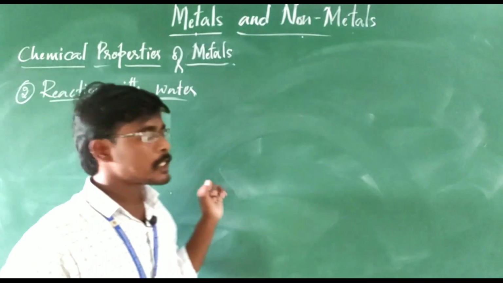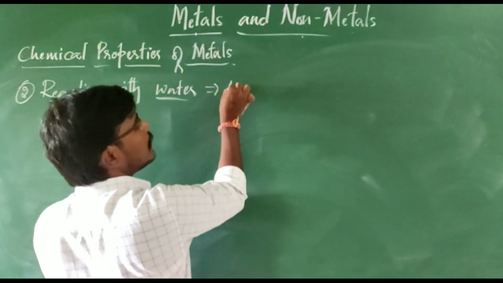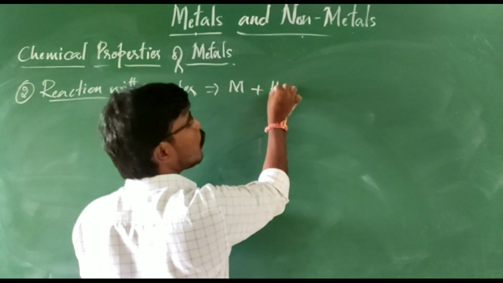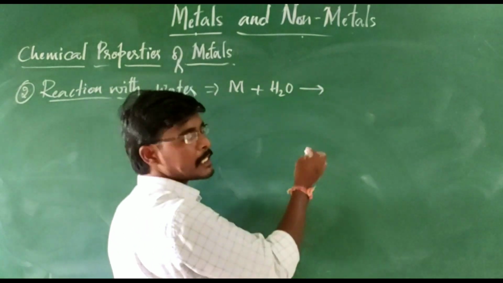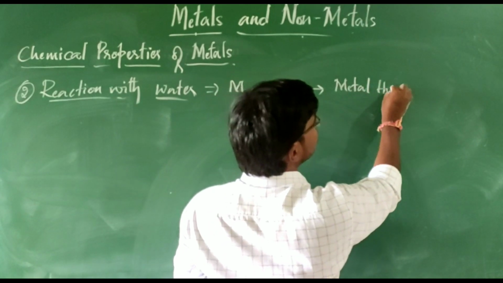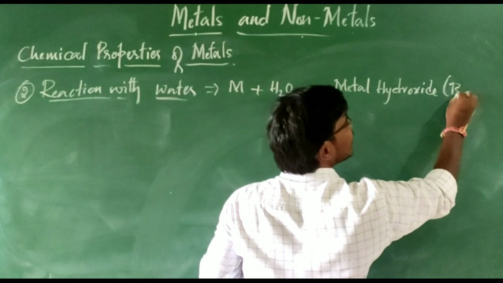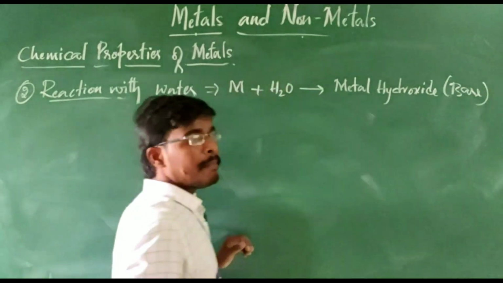Now the second reaction, the reaction with water. When any metal reacts with water, it will form its respective metal hydroxide, which is basic in nature. It is also called a base.